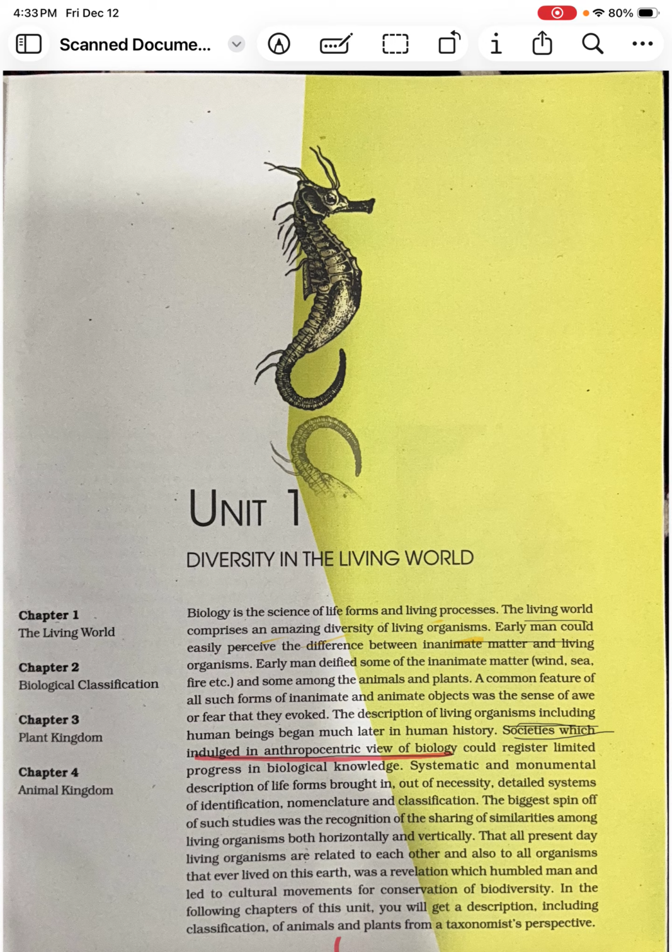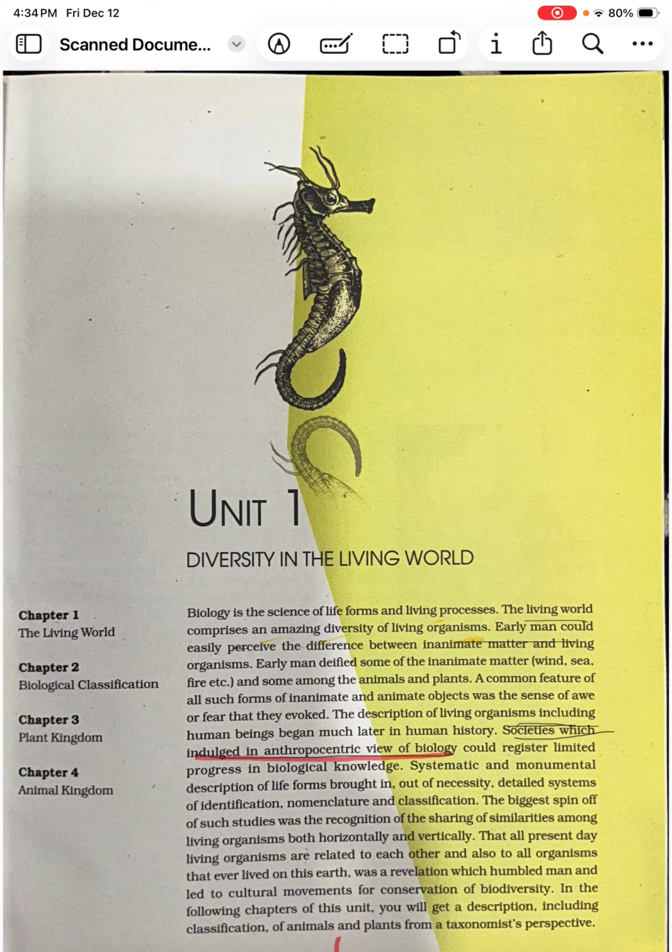What is the first one? Identification. So how do you identify the organism? When you compare with the pre-existing organisms or ancestral form of organisms, it is very easy for us to identify the new organism of our interest. And the second one being nomenclature. Just as we all have our identification by our names, for each and every animal, plant, fungi, virus, whatever it may be, each and every living organism which is made up of cell, which we call a living organism, is given a specific name.